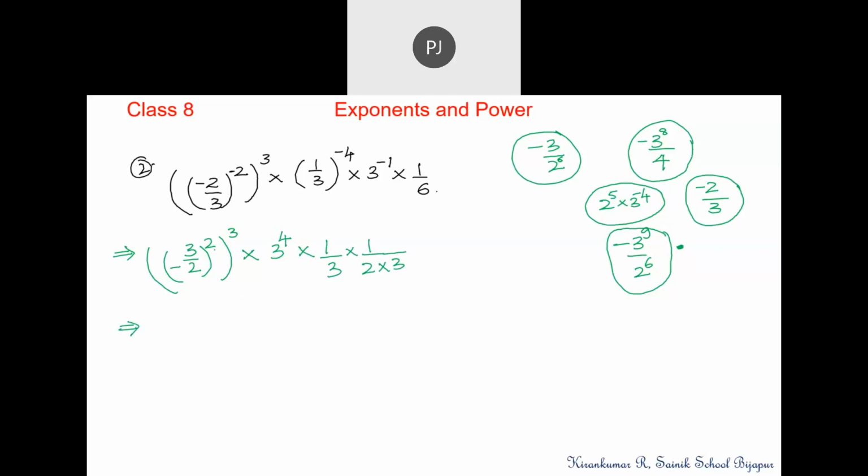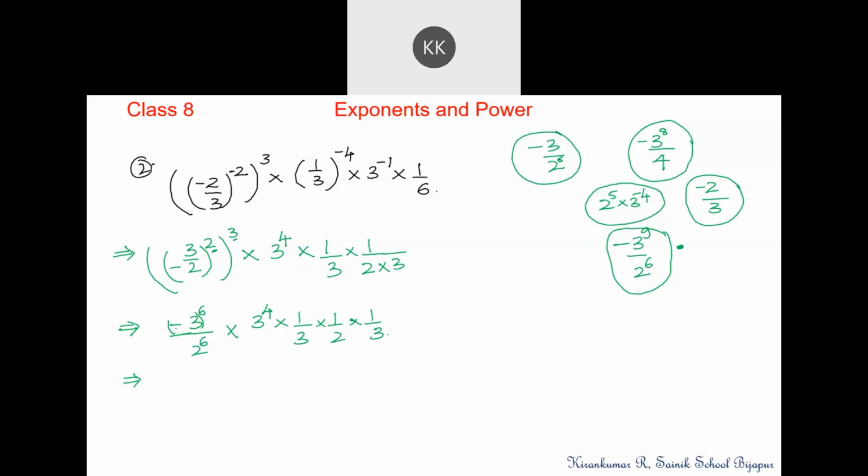Now what I will do is multiply this power of a power. It becomes 6, isn't it? So minus 3 to the power of 6 divided by 2 to the power of 6. This I can take within the bracket, into 3 to the power 4, into 3 to the power 1 by 4, into 1 by 2, into 1 by 3. I missed 6, 1 by 6, sir. I did not take only 1 by 6.